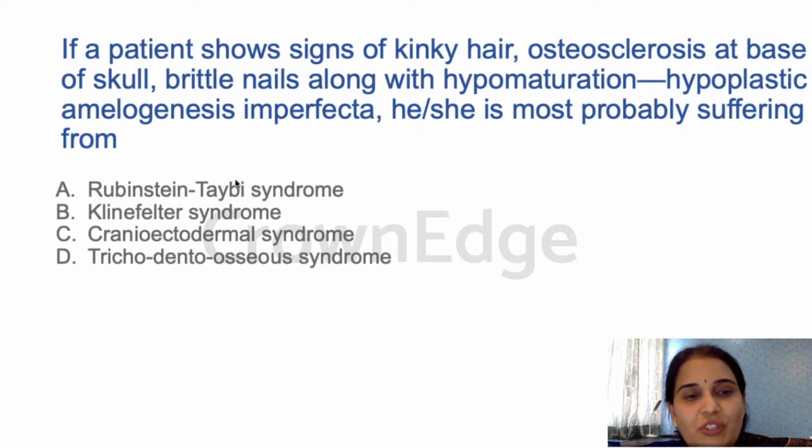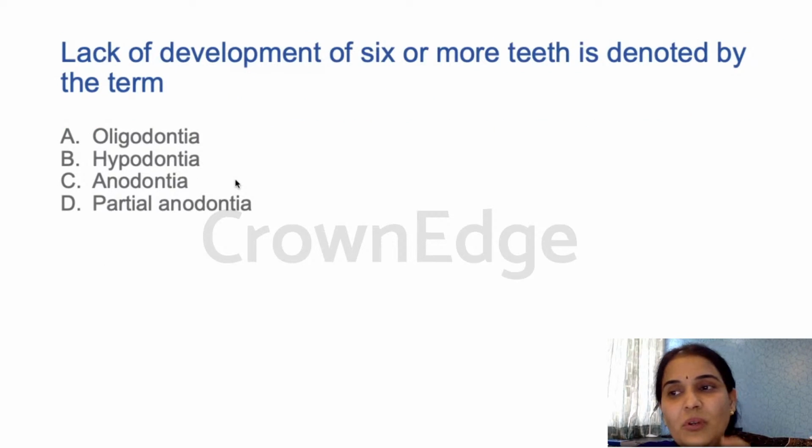We have discussed this question before also. It is an autosomal dominant disorder, trichodento-osseous syndrome, and I had shown you the pictures of the syndrome also, right? In this, you also have the hypoplastic type of amelogenesis imperfecta. So trichodento-osseous syndrome, D is the answer. This question is coming repeatedly in the exam, so be ready to face it.